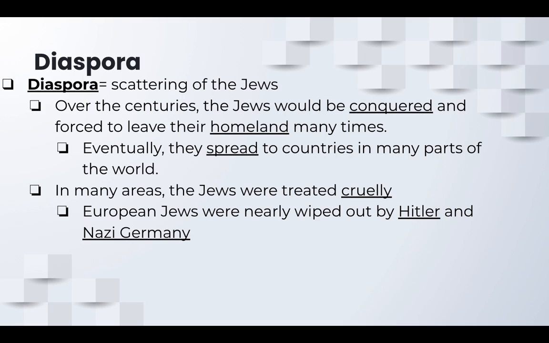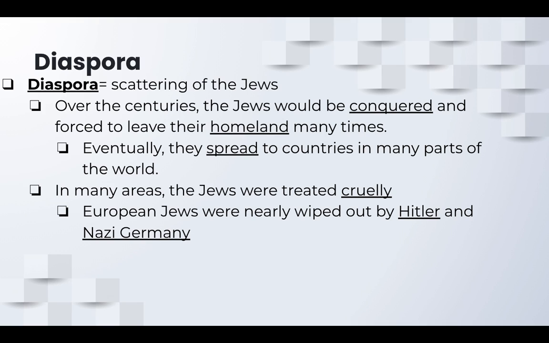The diaspora. A diaspora is a scattering of the Jews. Over the centuries, Jews would be conquered and forced to leave their homeland many times. And when I'm talking homeland, I'm talking about where Israel is today. Eventually, they spread around to countries in all kinds of different parts of the world, in different parts of the Middle East, but mostly into Europe and then even into the United States. And in many of these areas, the Jews were treated very cruelly.